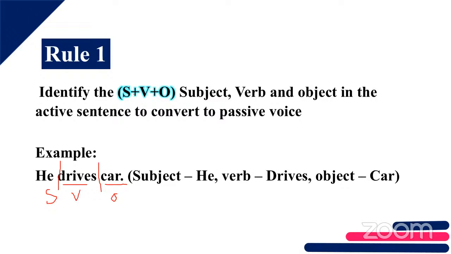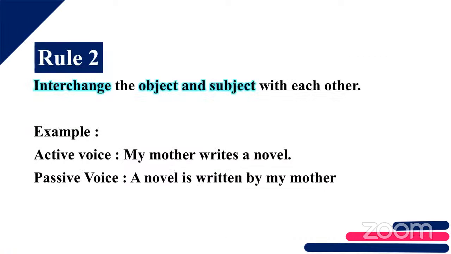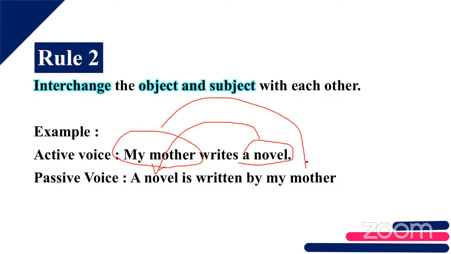Okay, fine. So the second rule. The second rule is you want to interchange the object and the subject. Yes or no? So we are interchanging that, right? So you're taking that object part to the place of the subject, and you're taking this subject part in place of the object, that is the receiving one.